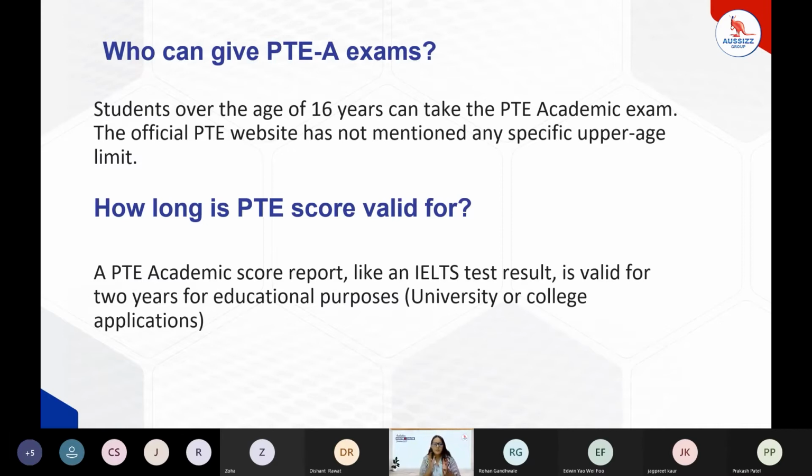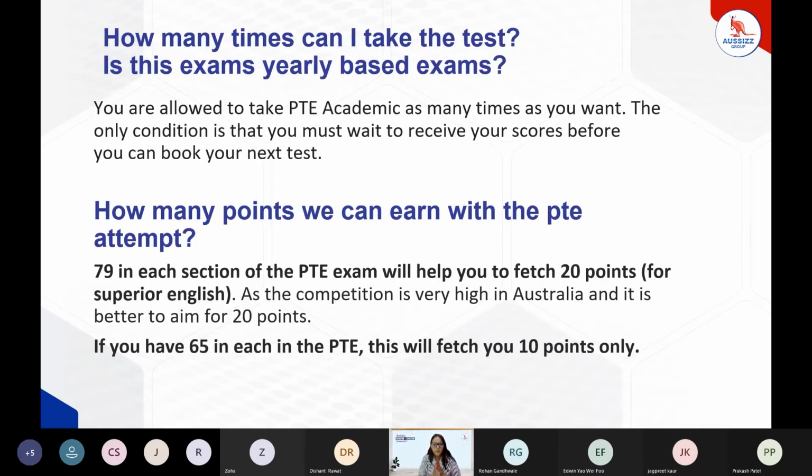Apart from that, the scorecard will be valid for exactly 2 years from the date of the exams. So if anyone wants to give the attempt once again in between that duration, or if they want to apply again, then yes, that particular score report will work for 2 years.